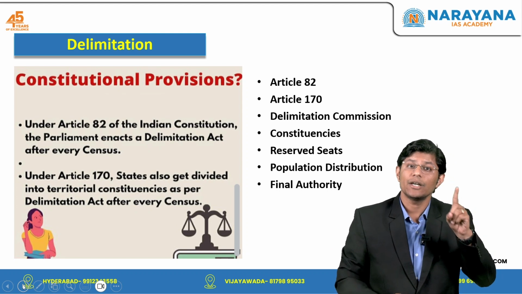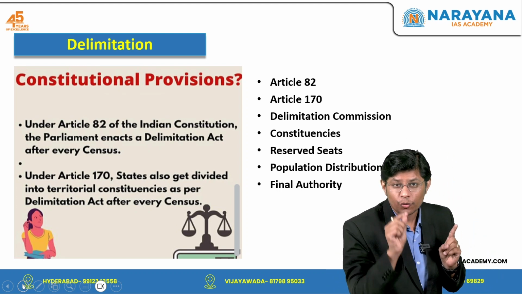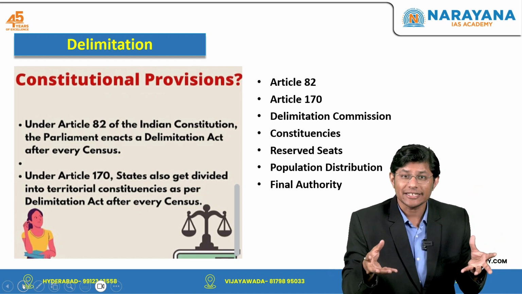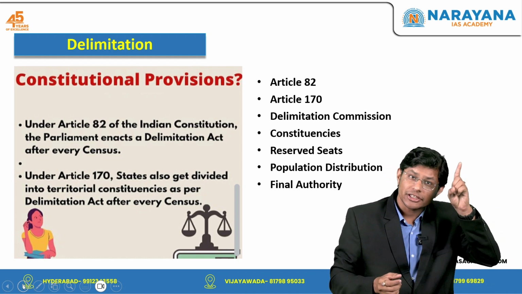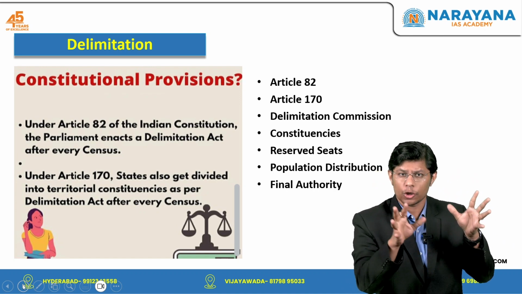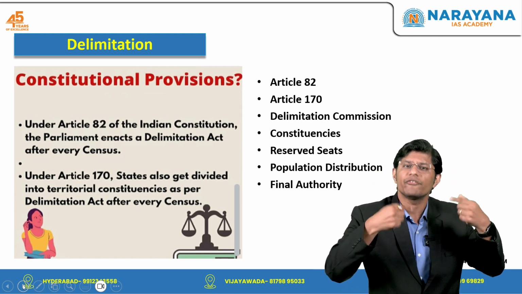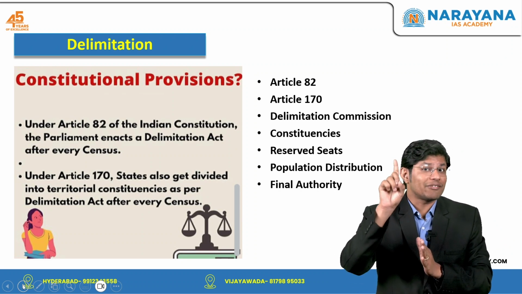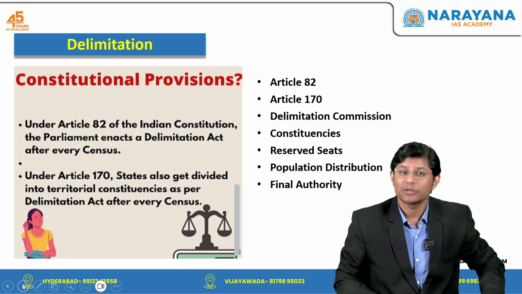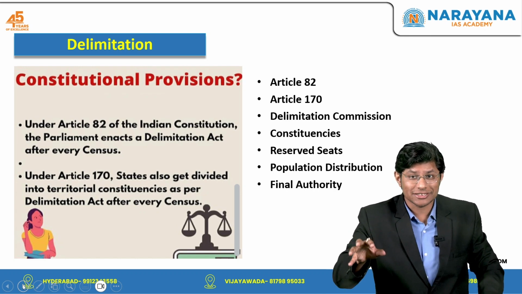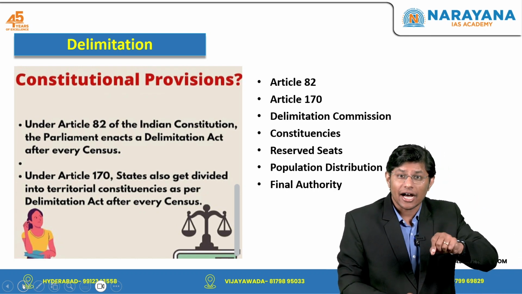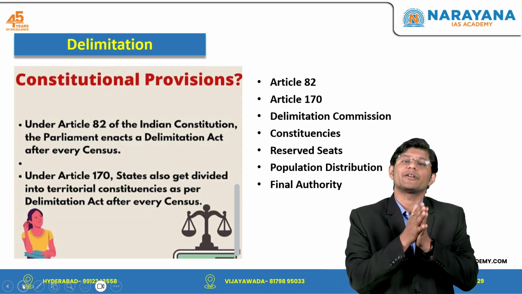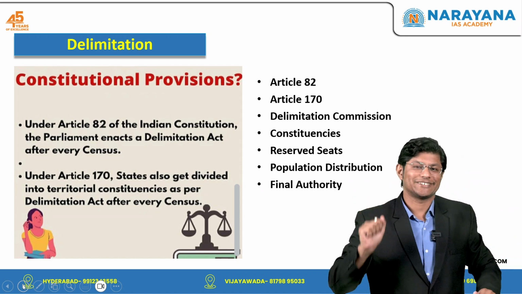Then we have Article 170. Now, this article provides for the division of each state into territorial constituencies as per the Delimitation Act after every census. Now, you all know that census is held after every 10 years, right? Again, example, following the 2011 census, the state of Uttar Pradesh saw reorganization of its constituencies with certain areas gaining or losing representation to better reflect population growth and distribution.